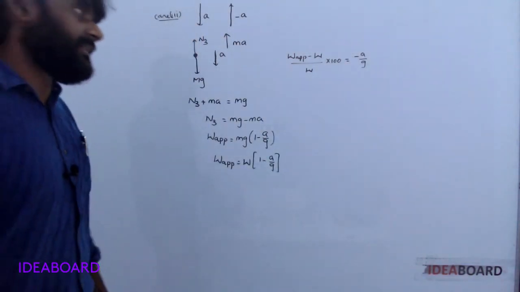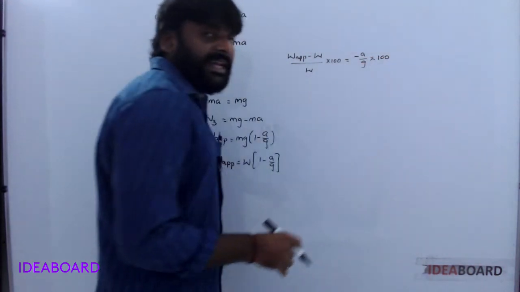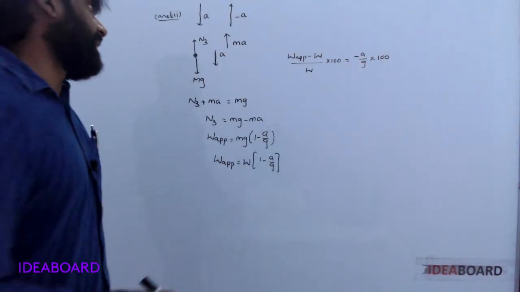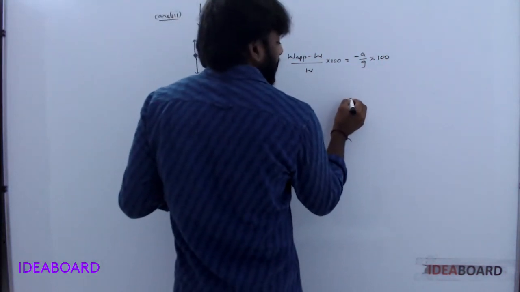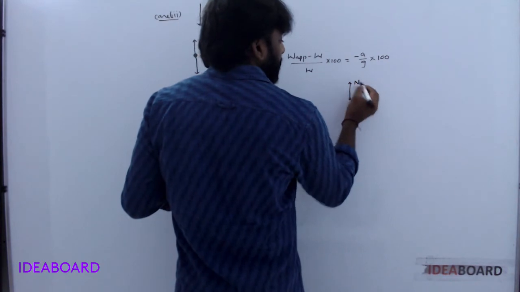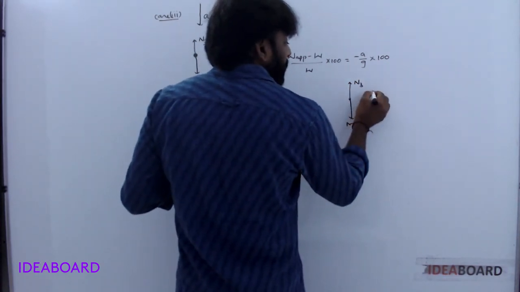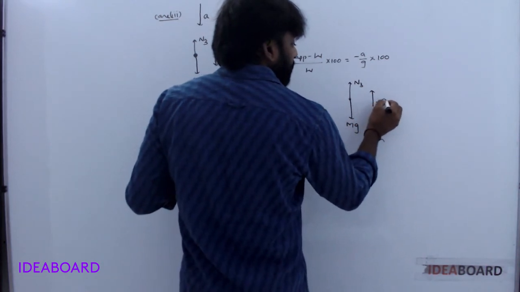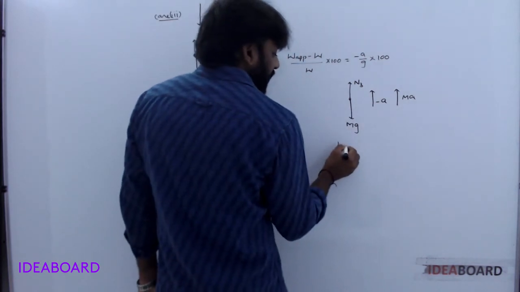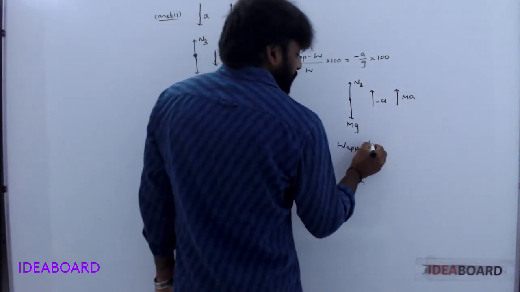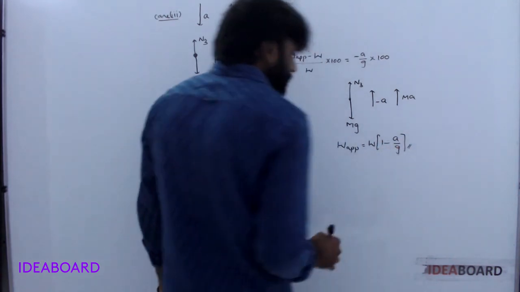Here the negative sign indicates that the weight of the person decreases. Understood? So in the case of upwards with retardation minus a, the pseudo force is also upwards, and the apparent weight is equal to W into 1 minus a by g, the same case.